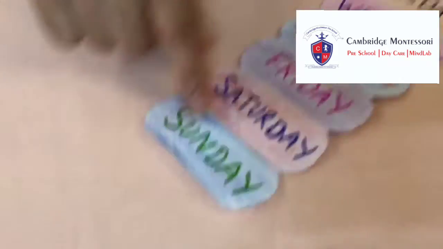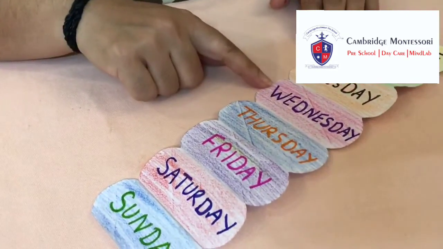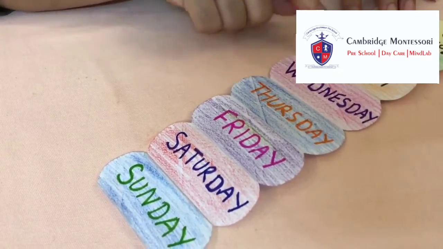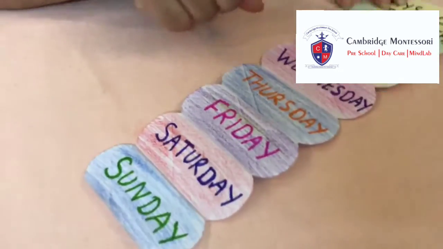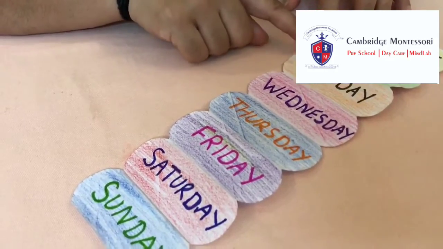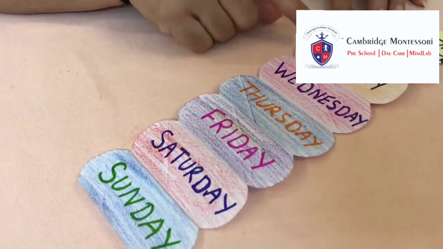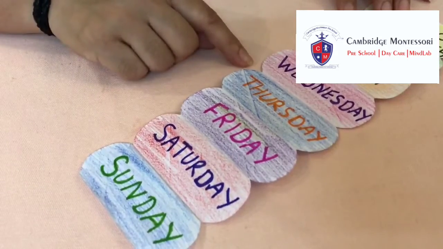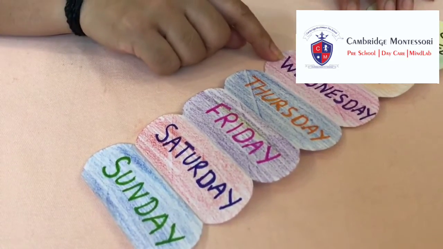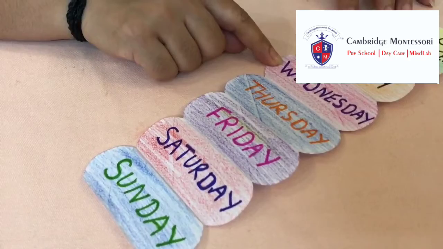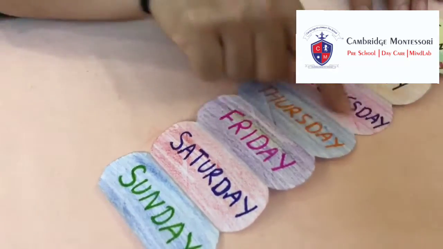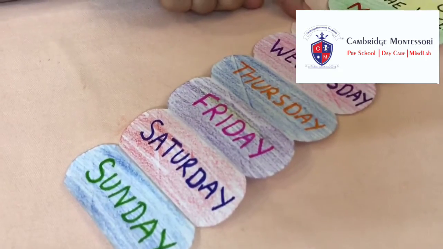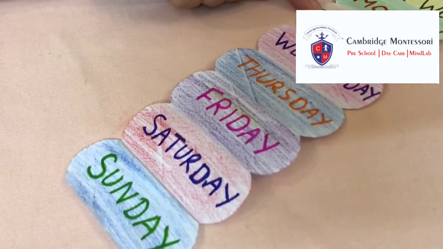And simultaneously we are learning which day comes after which day, and we are also learning which day comes before any day. Like if I ask you which day comes before Wednesday, what will you answer? This is our Wednesday. Which day comes before Wednesday? This is Tuesday.